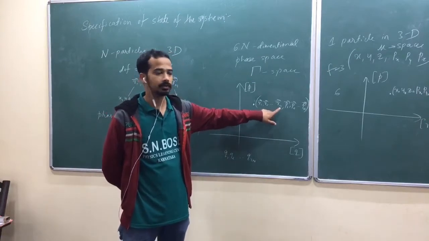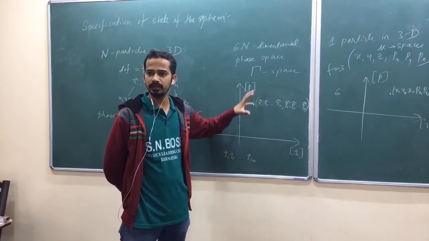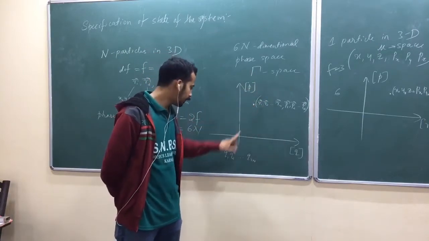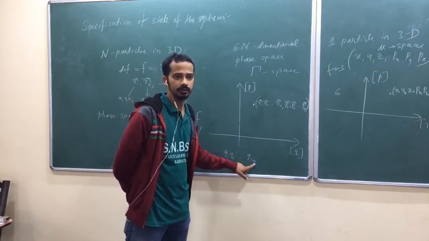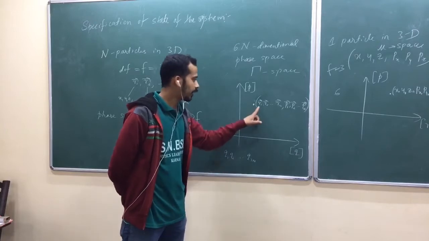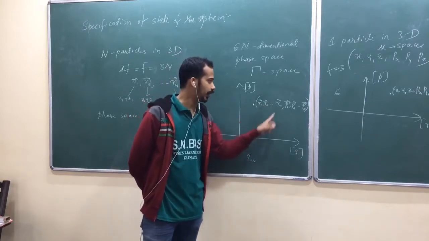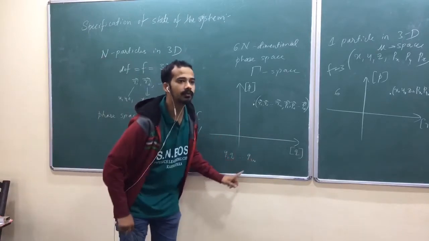Here I have written n, but each of these position vectors contains 3 coordinates, so totally 3n, isn't it? So we write q1, q2 and so on up to q3n, where you can take the first 3 for r1, the next 3 for r2, like that, the last 3 for rn. Are you getting my point? This is another way of writing that.